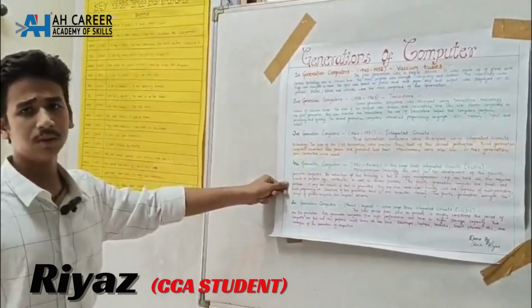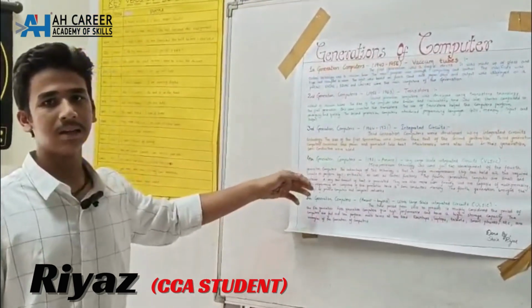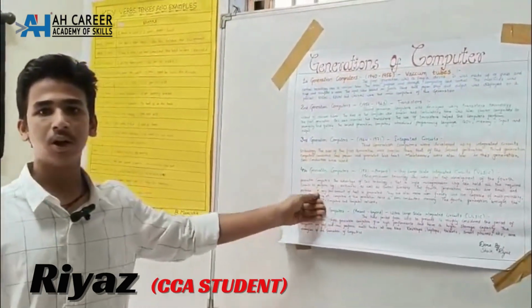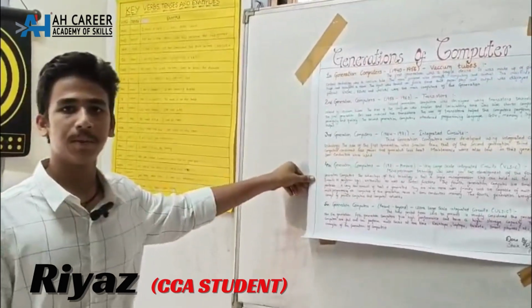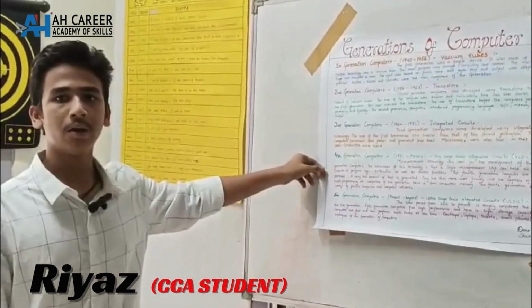Coming to the fourth generation of computers, the time period between 1971 to present is considered as the computers of the fourth generation. Microprocessor technology was used for the development of the fourth generation of computers. A single microprocessor chip can hold all the circuits to perform logic, arithmetic, and control functions.